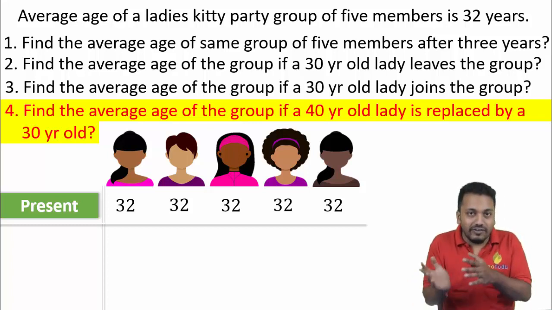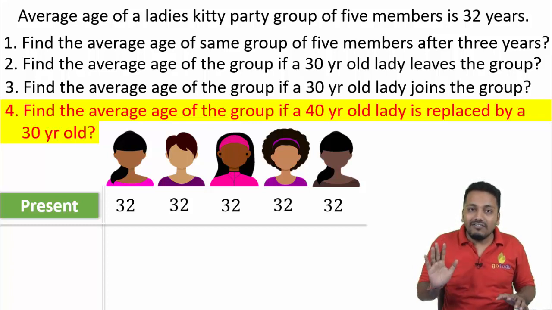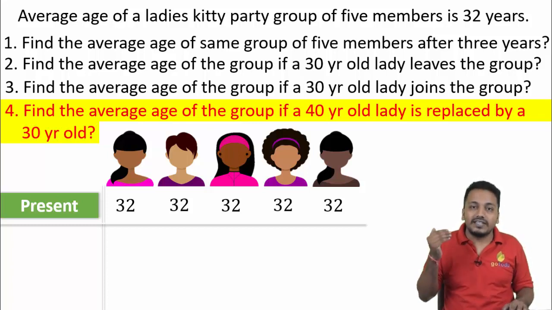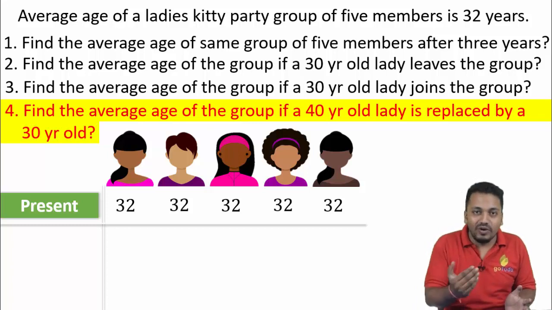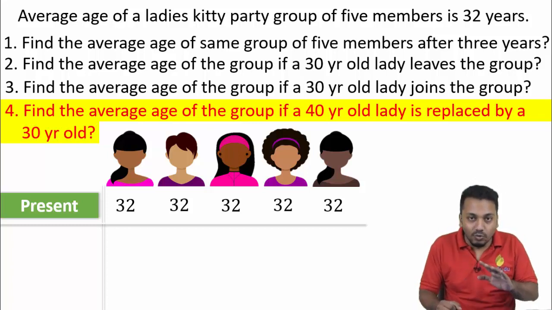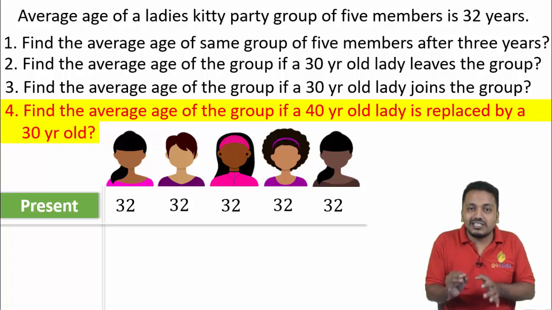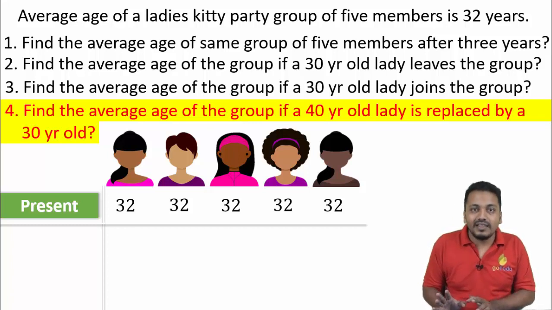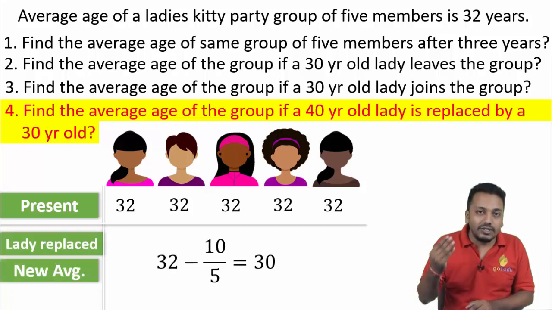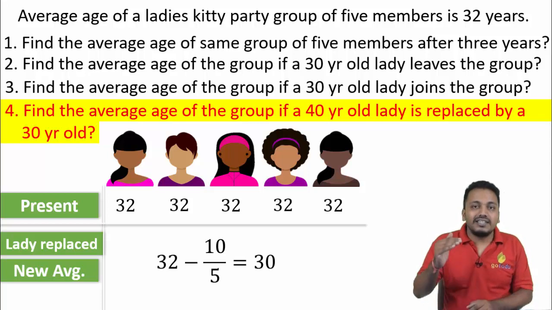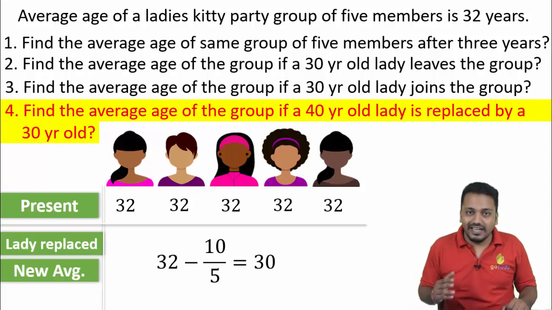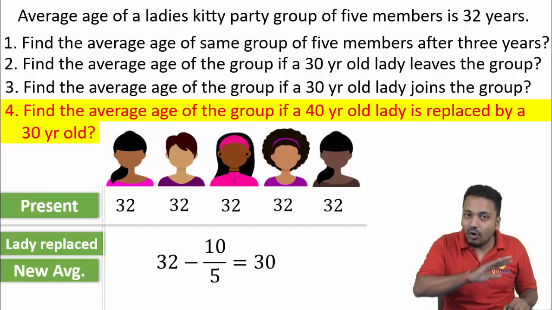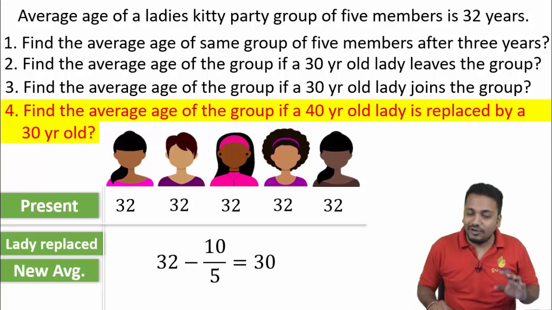So this question could be rephrased as a group of 5 ladies with an average age of 32 years lost 10 years in total. Find the new average. Well, they cannot lose years and get younger, but this is just a concept. The new average will be 32 minus 10 upon 5, that is 30 years. 10 years evenly subtracted from all 5 ladies. I hope this is clear.